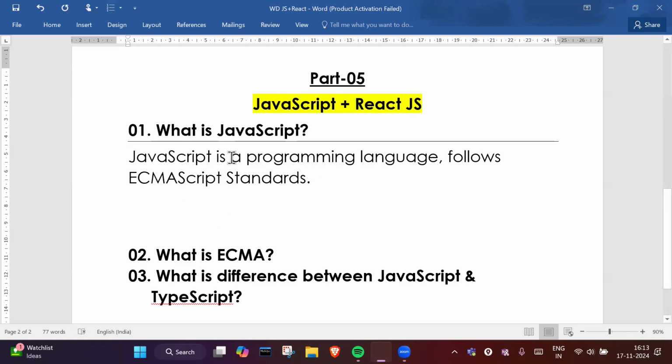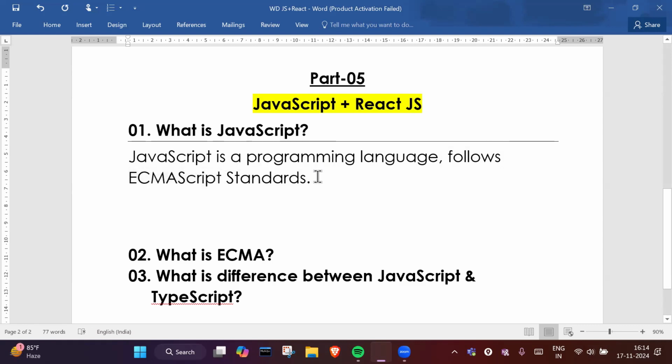Okay, so JavaScript, a programming language, or we can say scripting language. A scripting language means a language which depends on another language for execution. But nowadays, JavaScript we can execute directly with the help of Node. So nowadays we can say JavaScript is also a programming language, which follows the ECMAScript standard. What is the ECMAScript standard? Whatever the updates, whatever the new features come into JavaScript, those features are given by the ECMAScript, right?